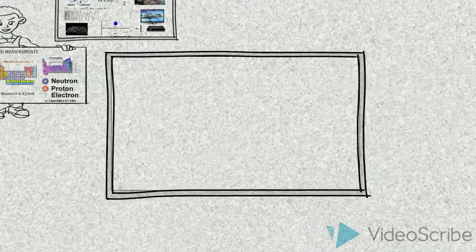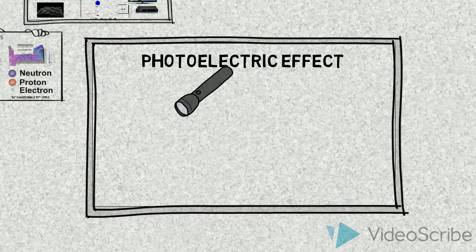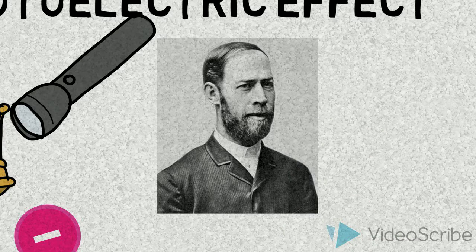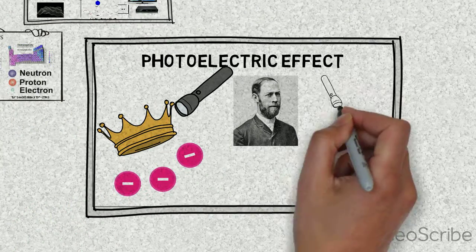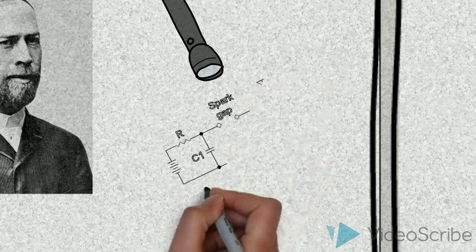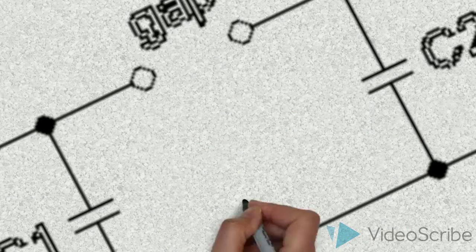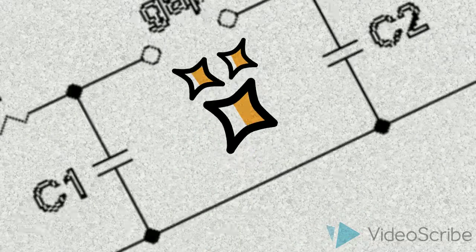The photoelectric effect. The photoelectric effect is when a metal releases electrons when light is shone onto it, and this happens because energy is transferred to the electrons from the light. Heinrich Hertz is the first person to observe and publish observations of the photoelectric effect. He realized that when light was blocked from a spark gap, the sparks did not occur as often because electrons were given energy from the light, which allowed them to be released from the atom.